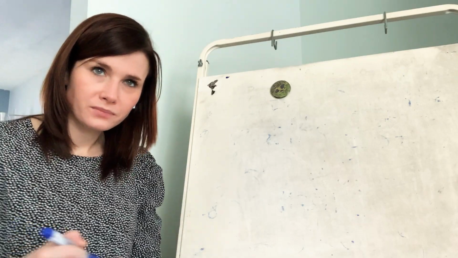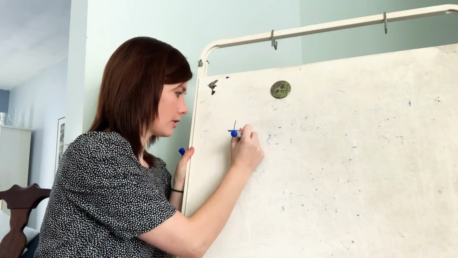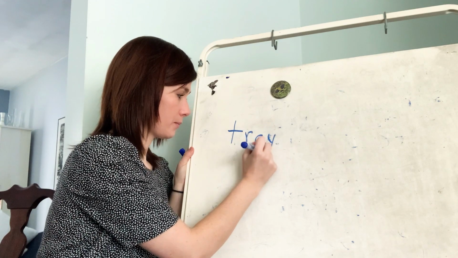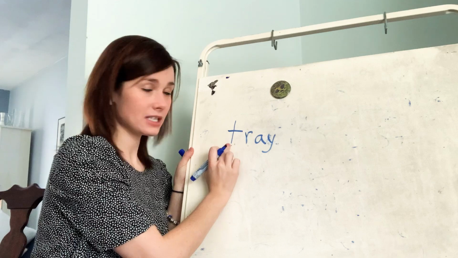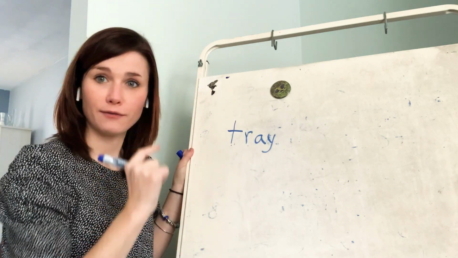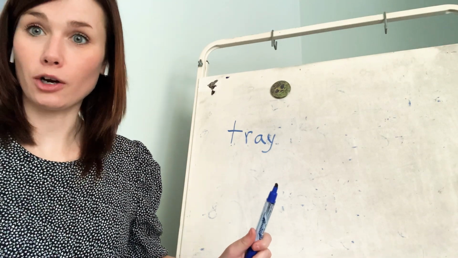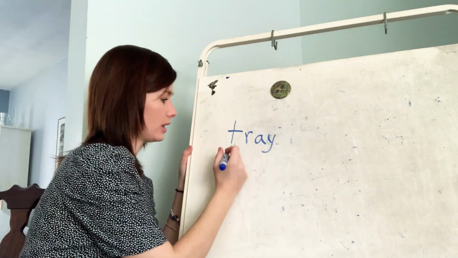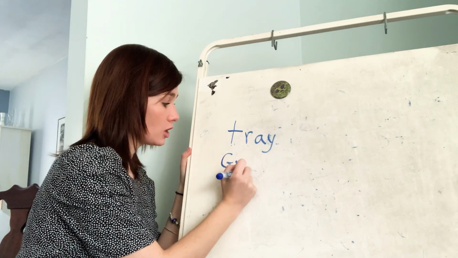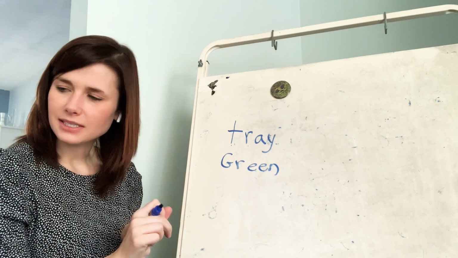So remember, on Wednesday we learned TR, right? In tray, you hear the T and you hear the R. We also learned a few consonant clusters yesterday in our poems. We learned GR. You hear the G, you hear the R, in green. What other ones did we learn?